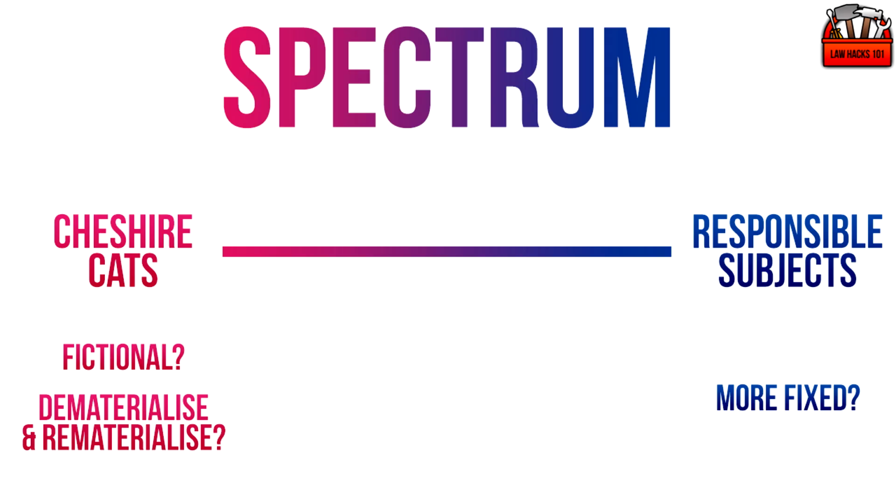The author will be looking at who Law's persons are and exploring the fact that some persons are like fictions and can dematerialise and rematerialise, while at the other end of the scale we have responsible subjects, whatever those turn out to be, and certainly they're probably a more fixed thing or a less fictional thing than the Cheshire Cat-like kind of legal person. That's plenty of initial information just from an analysis of the title.